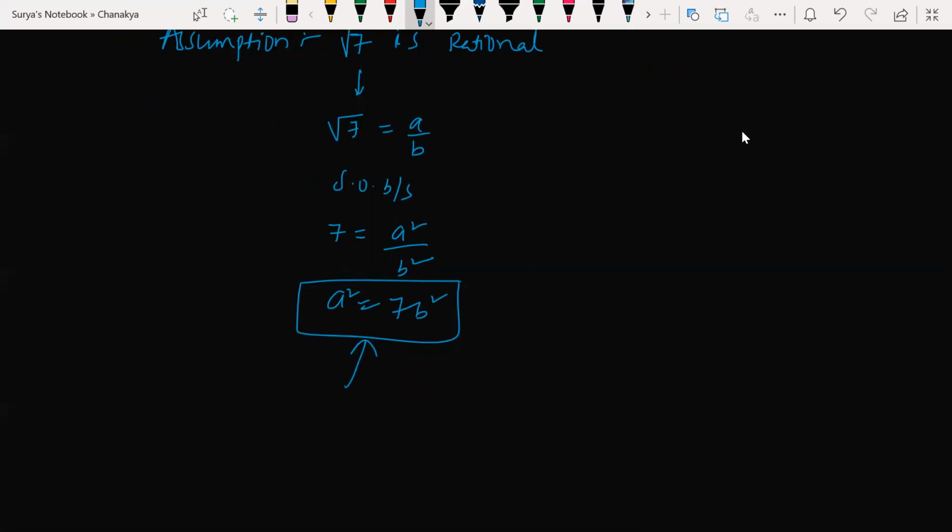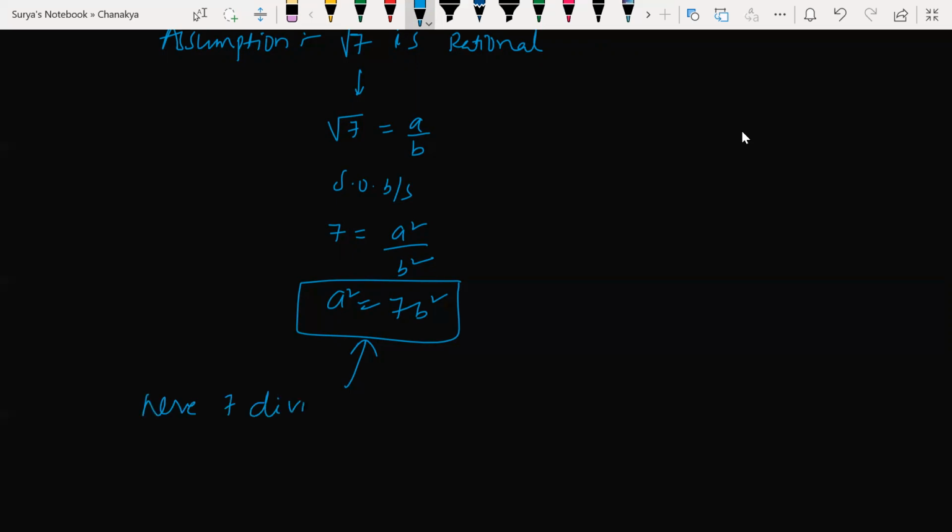Yes, sir, it divides. So can I take 7 is equal to something like this? Let us write like this.